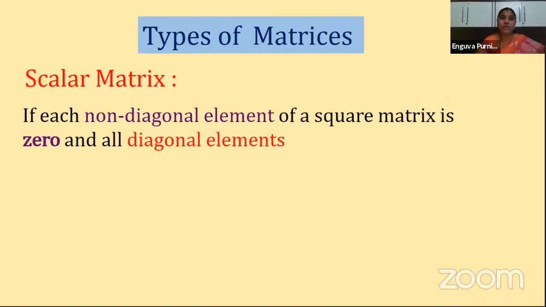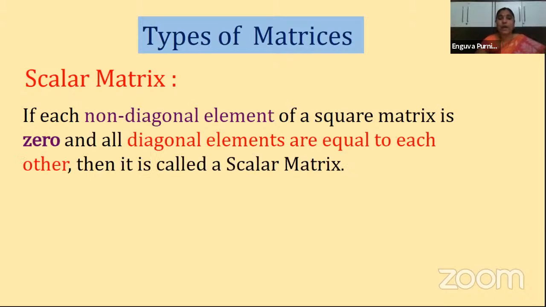If each non-diagonal element of a square matrix is 0 and all diagonal elements are equal to each other, then it is called a scalar matrix. What is a scalar matrix, children? We are saying here the non-diagonal elements of a square matrix should be 0 and all the diagonal elements should be equal to each other. Let us see it with an example.